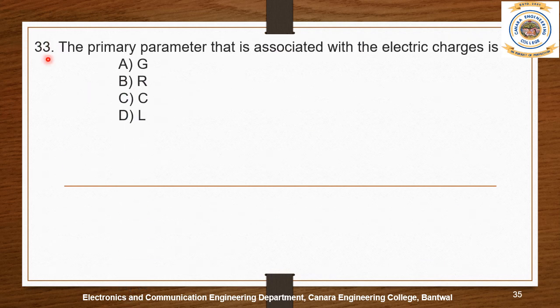Question number 33. The primary parameter that is associated with electric charges is, the options are A. G, conductance, B. resistance, C. capacitance, C, and D. inductance, L. The answer is C. Capacitance.